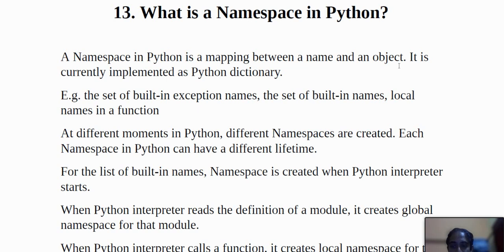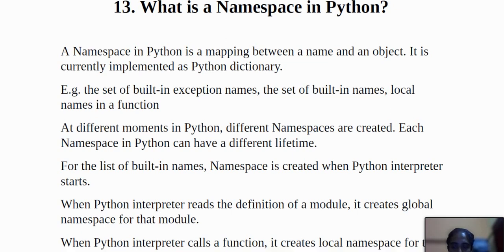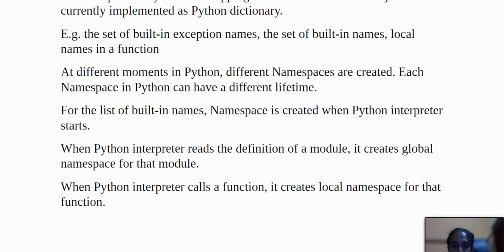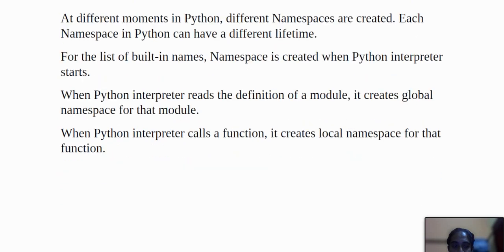For the list of built-in names, the namespace is created when the Python interpreter starts. When the Python interpreter reads the definition of a module, it creates a global namespace for the module. And when the Python interpreter calls a function, it creates a local namespace for the function.